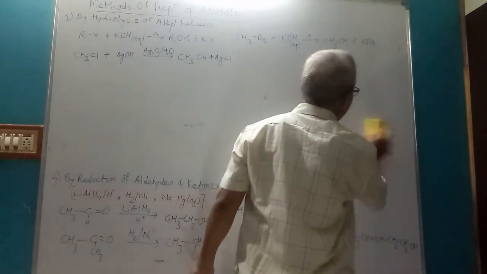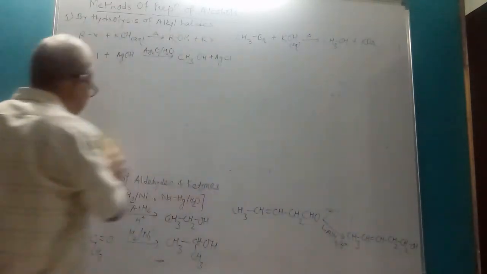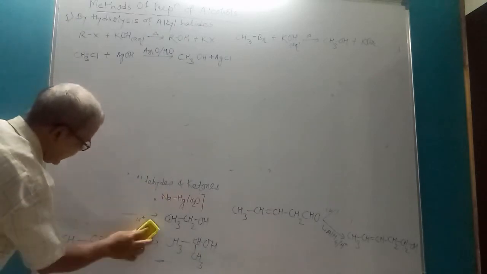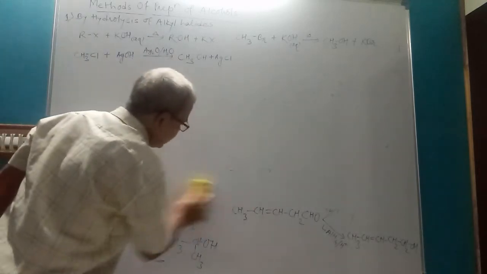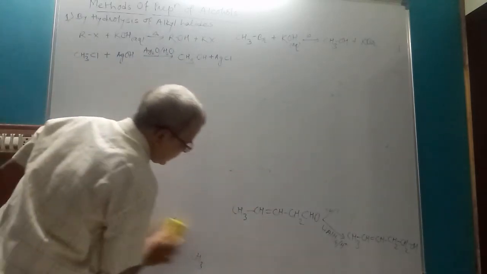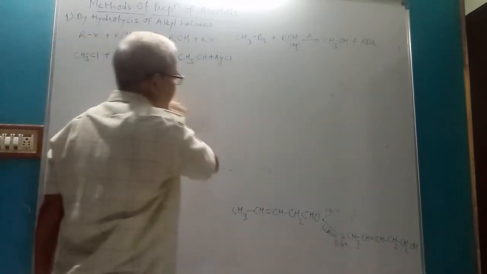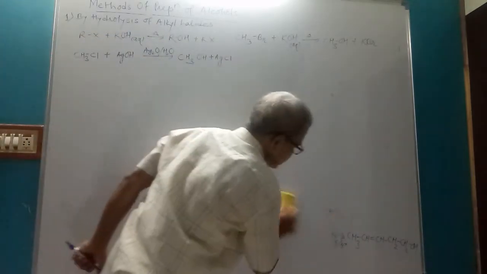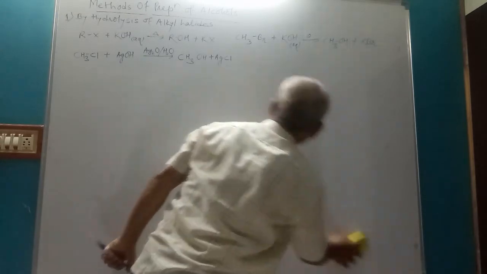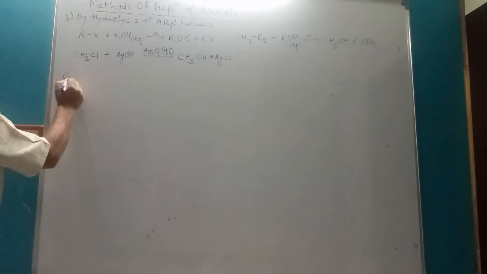The compound RMgX, alkyl magnesium halide, is called Grignard reagent. Using this reagent, a number of organic compounds can be synthesized. So the sixth reaction.